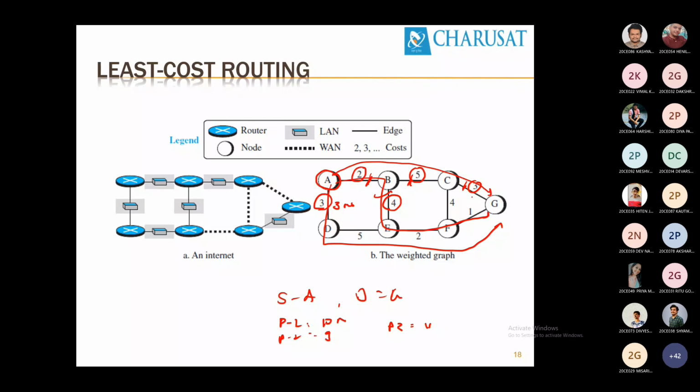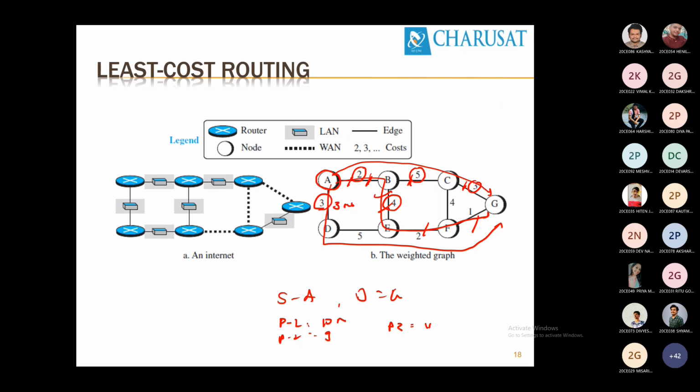If you count, the first path has first link, second link and third link, 3 links. But the second path has first link, second link, third link and fourth link, 4 links. But it is still the shortest path based on the cost parameter. Is it clear? In shortest path routing, we send our data on the shortest path.